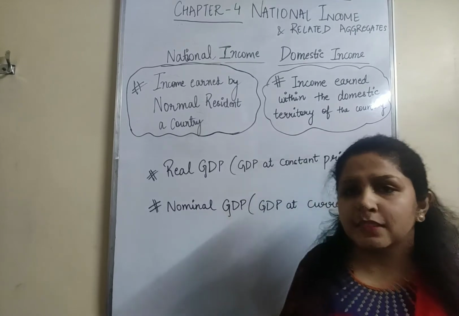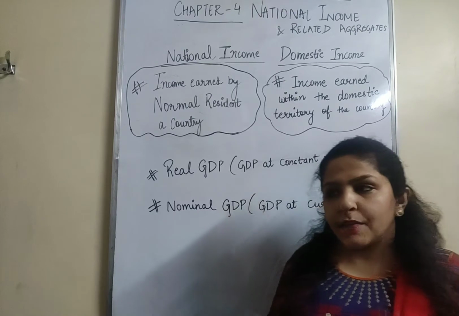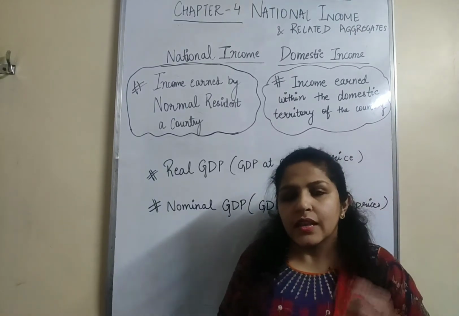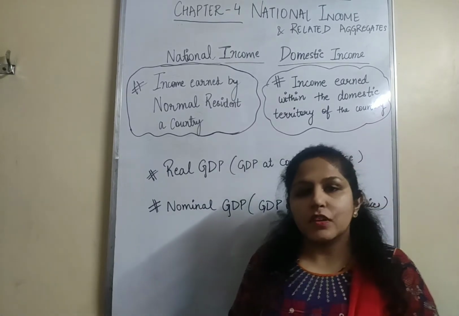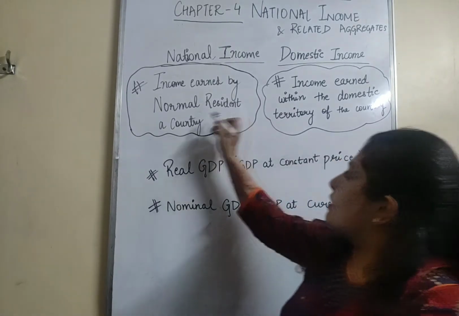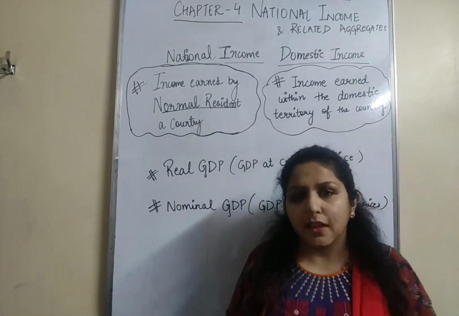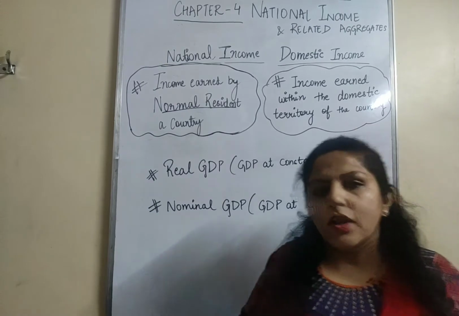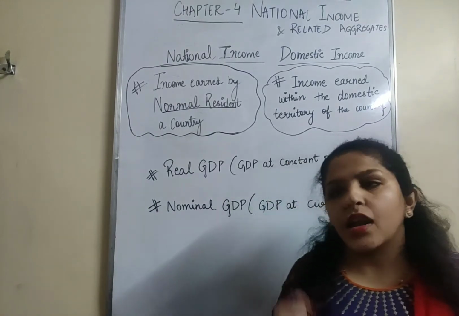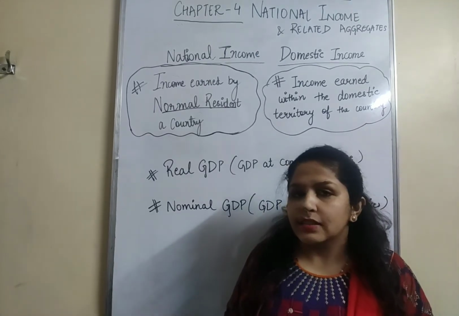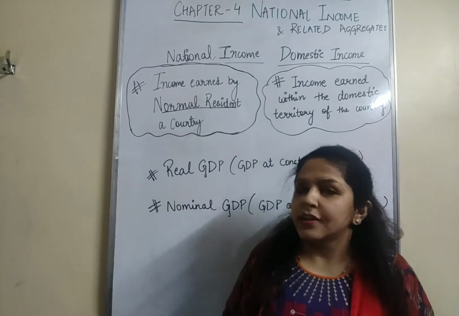National income is the income earned by the residents of a country. Let's say if a person has gone abroad just for 9 months, that person will be a normal resident of our country. So national income includes the income earned by the normal residents of India, whether that person is earning that income within India or outside India. Let's say a normal resident of India is working in a USA company, then his income will be part of national income as net factor income from abroad.